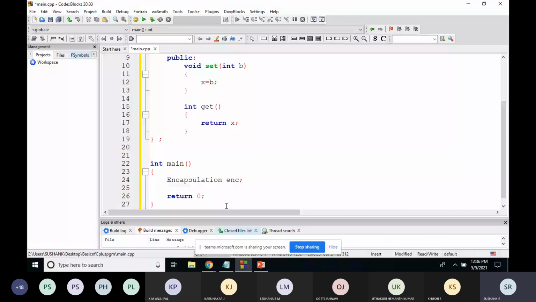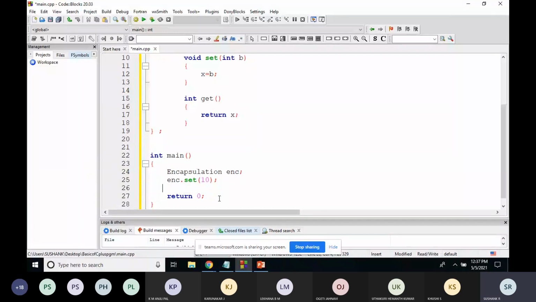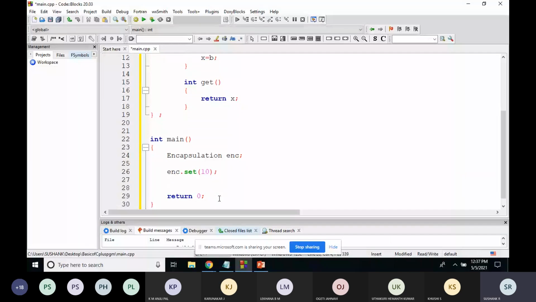It can be accessed only through the functions. There are two functions, set function and get function. Set function is used for setting the value, so I'll set the value of x as 10. It is accepting an integer parameter.